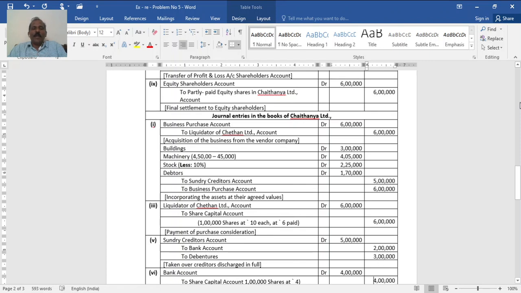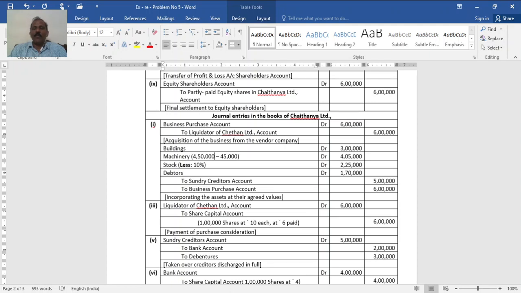Machinery with 10% reduction, in the sense 4,50,000 minus 10%, 45,000, thereby 4,05,000 is the agreed value. Then stock again 10%, 2,50,000 minus 25,000, so agreed value 2,25,000. Debtors as it is at 1,70,000. Then credit to sundry creditors 5 lakh, to business purchases 6 lakh.